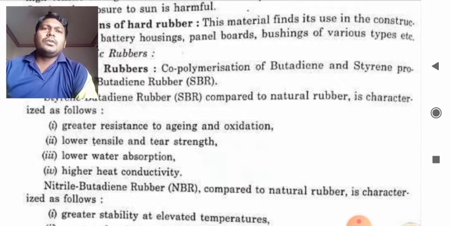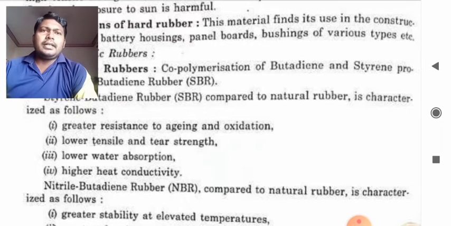It has lower water absorption, so it is very good as far as our electrical requirements or insulating properties are concerned. It is also characterized by high heat conductivity, which means it can tolerate a high amount of heat. All these things are desirable from the electrical point of view.